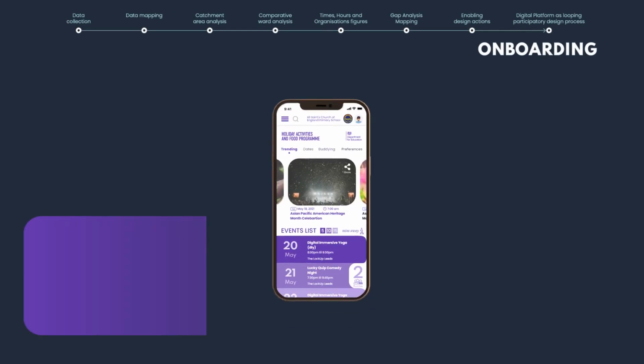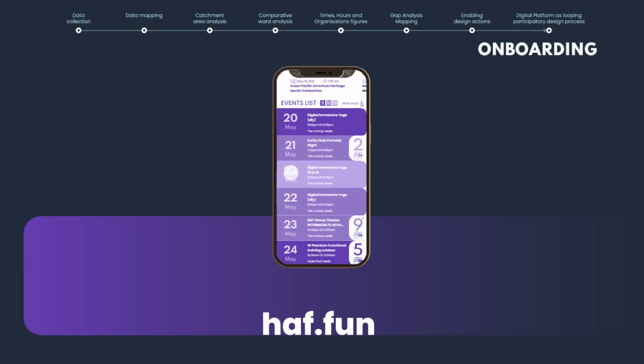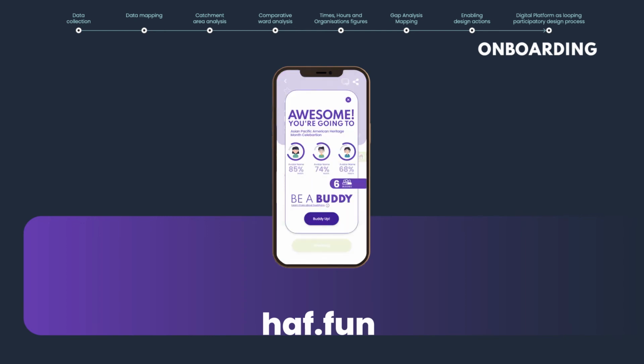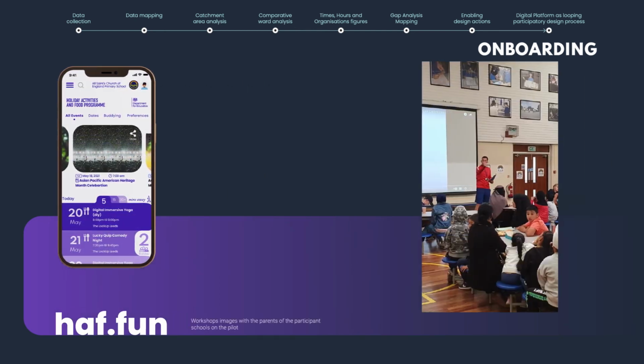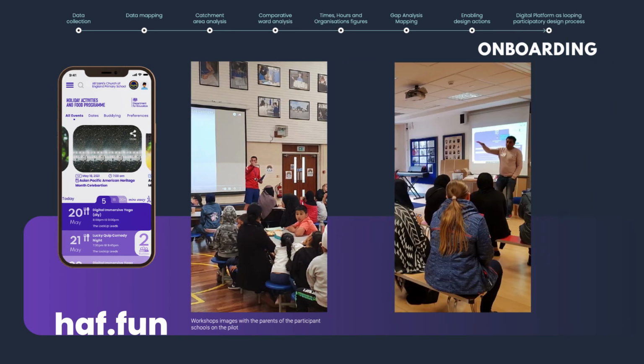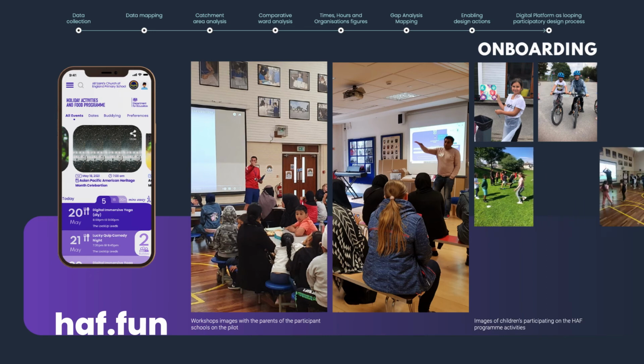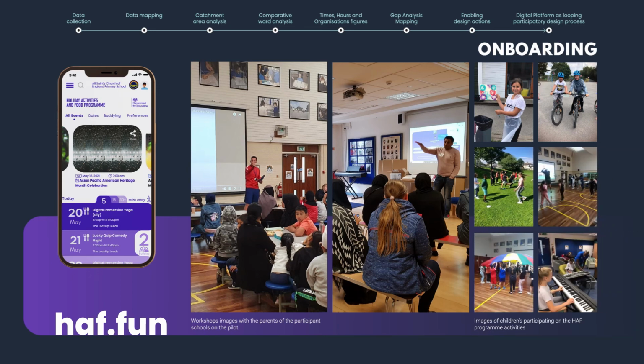We lastly provided an app for the parents to use, in order to access all the activities that were going on around them. By being able to see which events had free meals, and how far every event was from them, it helped encourage people to engage with the program. And by having a buddying system, they could connect with their friends from the same year or school.